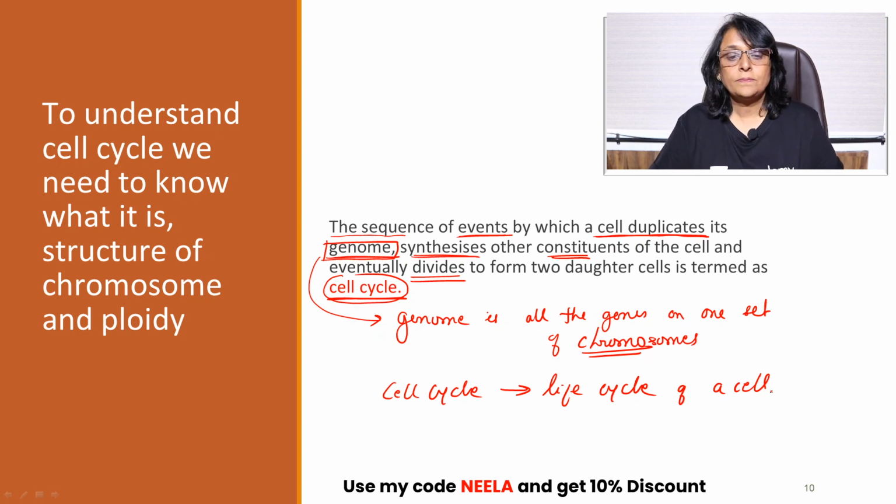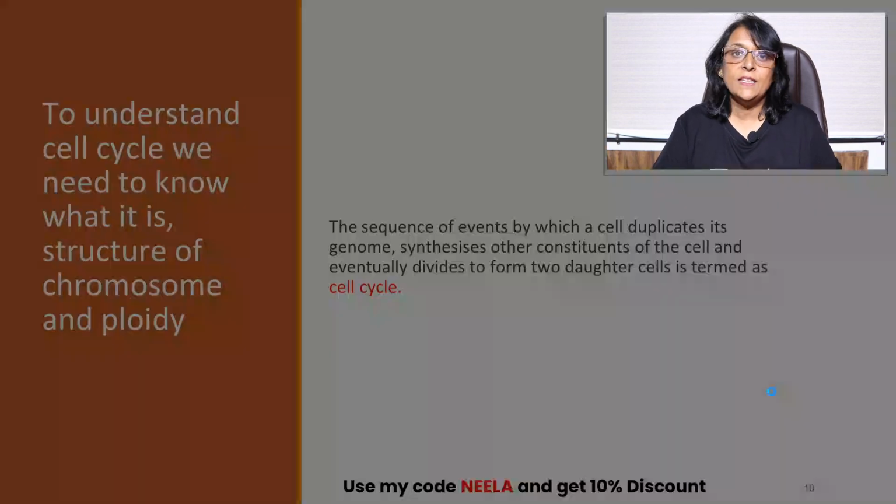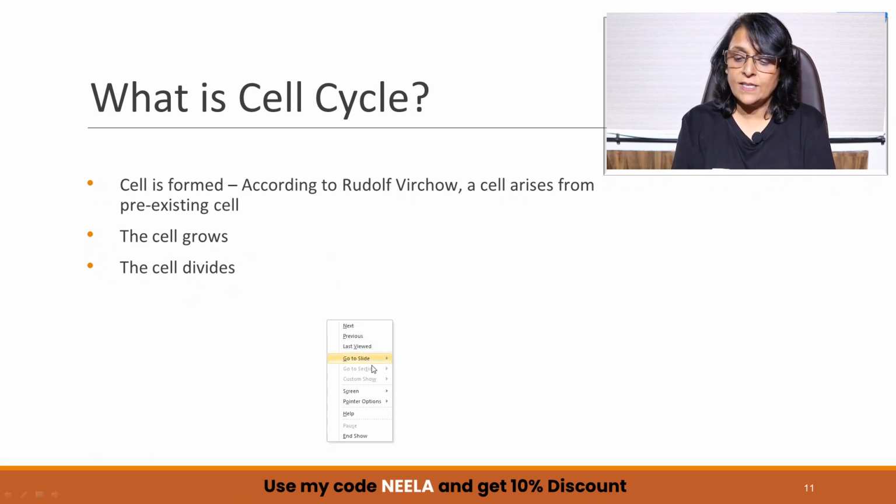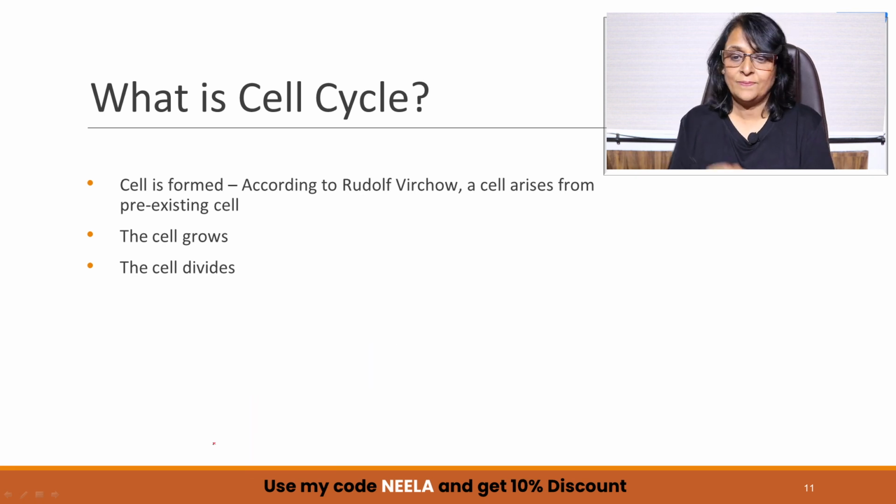So, before we actually come to the details of the cell cycle, we will be talking about some basic things which would be required, like structure of chromosome, what is the cell cycle, what is ploidy, so that when we come to the actual cell cycle, it will be easier for us. Okay, this is the question. What is the cell cycle? So cell cycle is the life cycle of a cell.